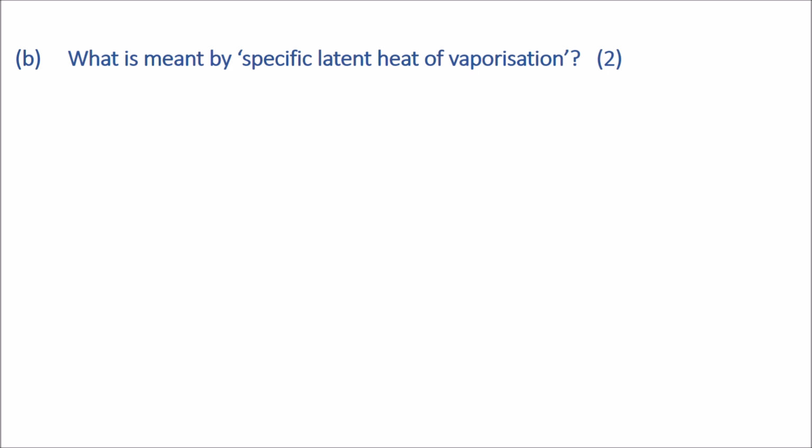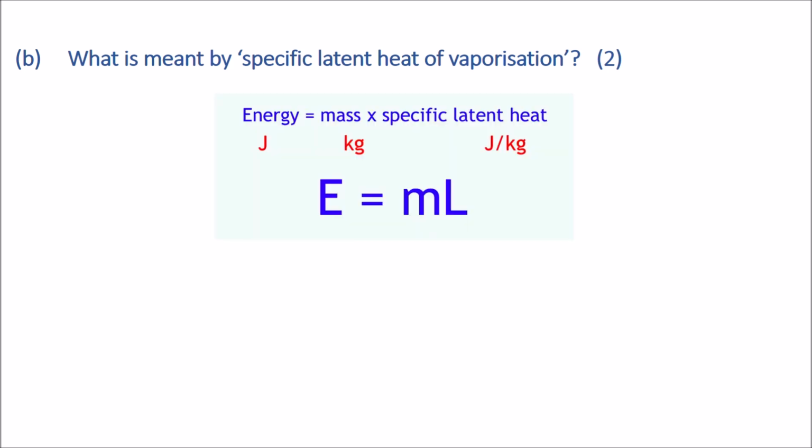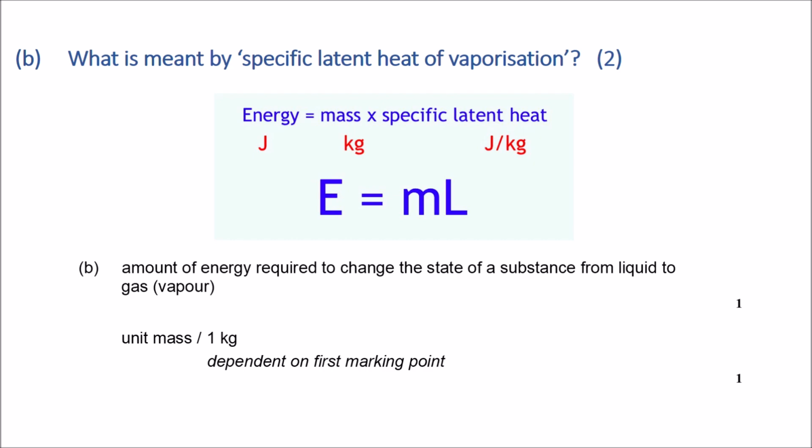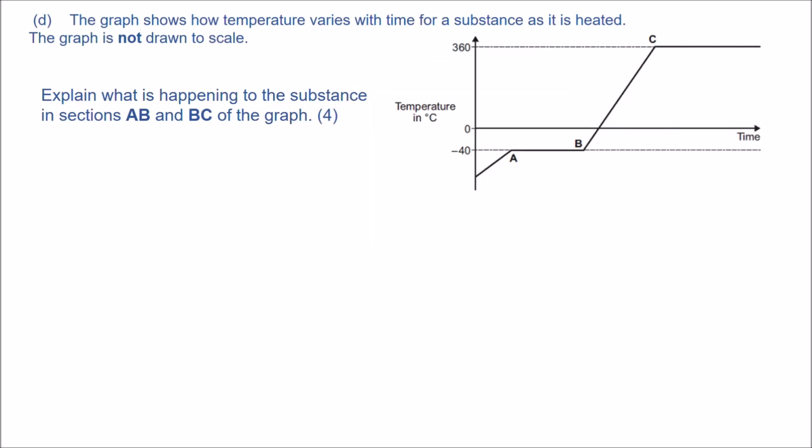What is meant by specific latent heat of vaporization? 2 marks. If you didn't remember how to define the specific latent heat, you can go to your datasheet, find the formula for specific latent heat, and that would help you to define it. So, energy required to change the state of 1 kilogram of a substance from liquid to gas, because that's for vaporization. Total 6 marks. Another 4 marks makes this question have 10 marks.